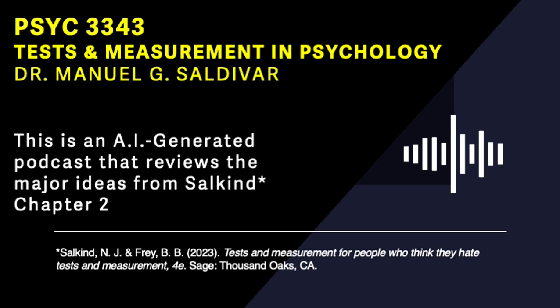So the level of measurement used in a study can really influence how we should interpret the findings? Exactly. And this applies not just to scientific studies, but to all kinds of information we encounter. Think about marketing claims. 9 out of 10 dentists recommend this toothpaste. That sounds impressive, but it's nominal data. We don't know how the dentists were chosen, what questions they were asked, or what the alternatives were. Wow, so these levels of measurement are like a secret decoder ring for understanding the world around us. They are.